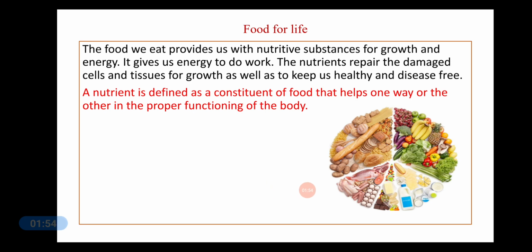So as you can see over here, there are different types of food that we eat. Food in the form of cereals, green leafy vegetables, fruits, milk, cheese, butter, ghee, as well as the non-veg items also. So all these nutrients provide us energy to do work. A nutrient is defined as a constituent of food that helps one way or the other in the proper functioning of the body.